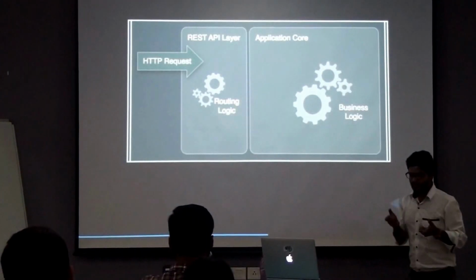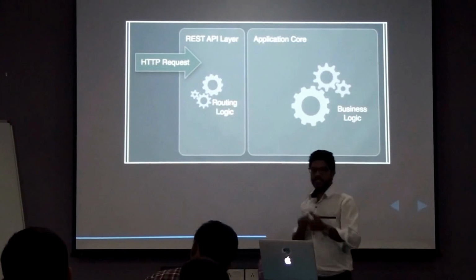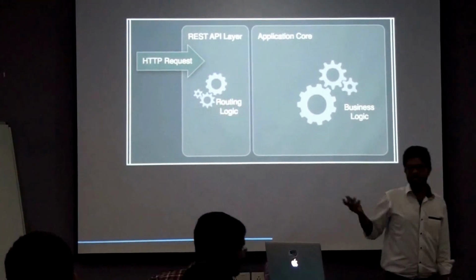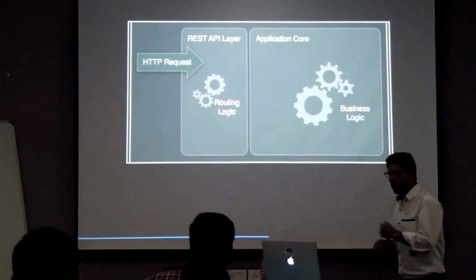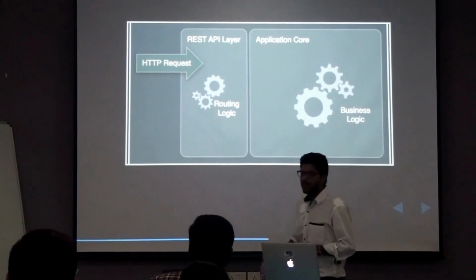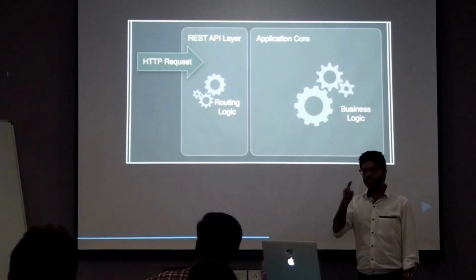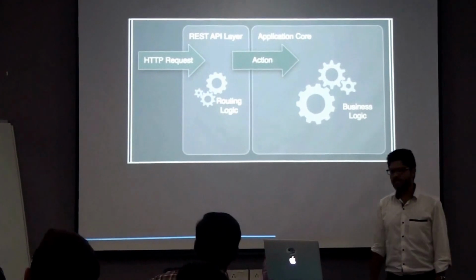It will take that HTTP request, then it will modify that request, it will extract the data from the request, or maybe change some headers, or maybe check for the security, if the request is valid or not. So all of the things which have to be done in the HTTP layer are done in this particular layer. And now when it converts the HTTP request into a domain object, it can call the application.